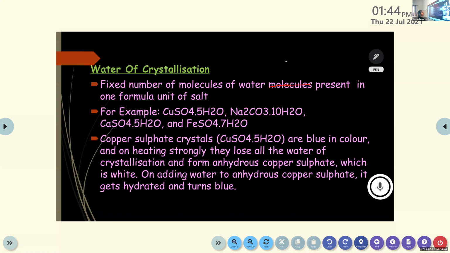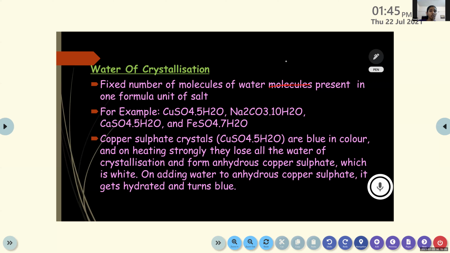Okay, Gauri, can you please read the slide? Water of crystallization: fixed number of molecules of water present in one formula unit of salt. For example, CuSO4·5H2O, Na2CO3·10H2O, CaSO4·5H2O, and FeSO4·7H2O.